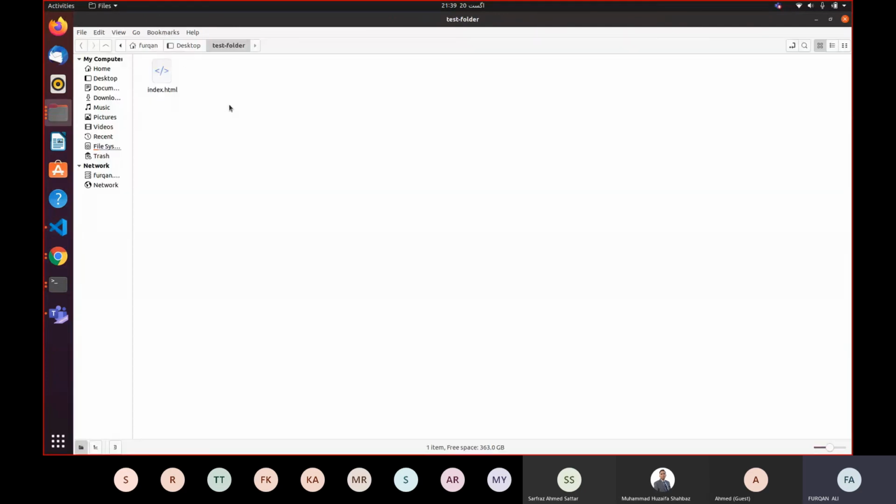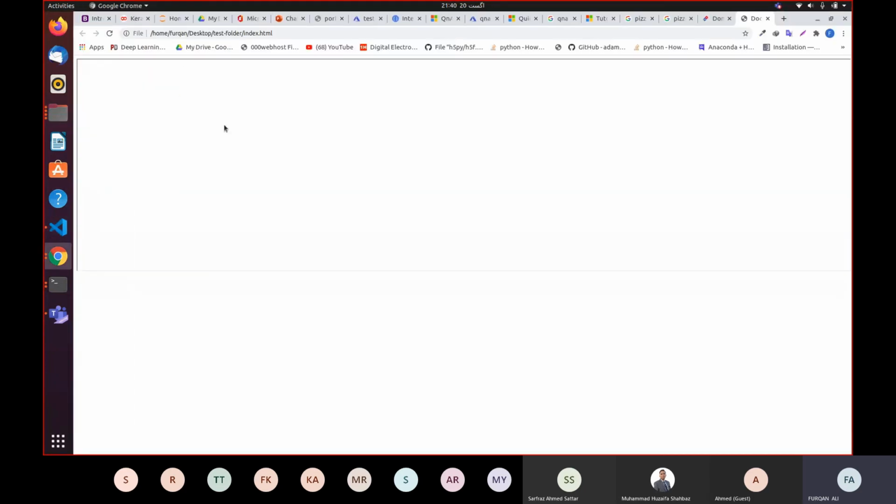Go back to your test folder, double click your file, and it will open up. And now you can see your chatbot is integrated into your web app. Now you can say hi, and when you type hi, you'll get the reply hello. So do you know how to cook pizza? Let me write down how to cook pizza. It's going to say, I don't need to eat. Wow, I'm not asking you to eat. I'm asking you, do you know how to cook?